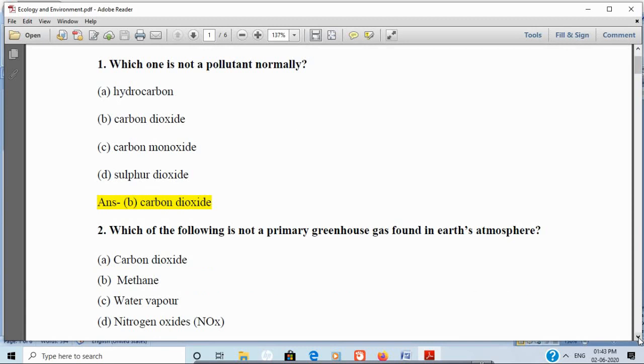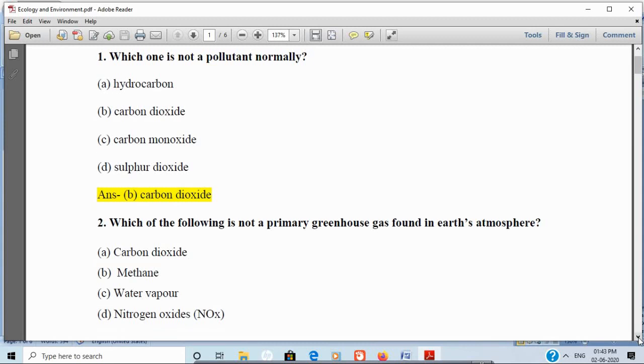Second question is, which of the following is not a primary greenhouse gas found in the Earth's atmosphere? Option A, carbon dioxide, option B, methane, option C, water vapor, and option D, nitrogen oxides. And the correct answer is nitrogen oxide.